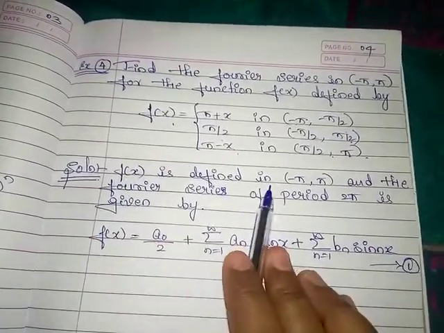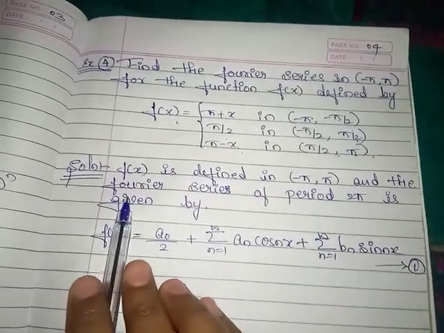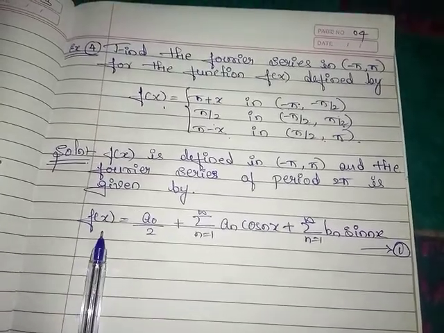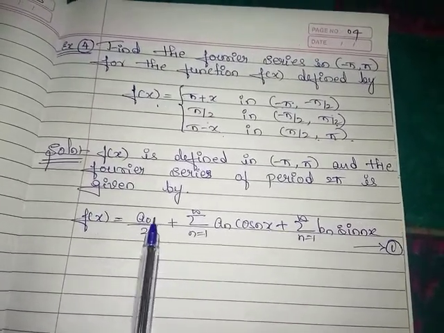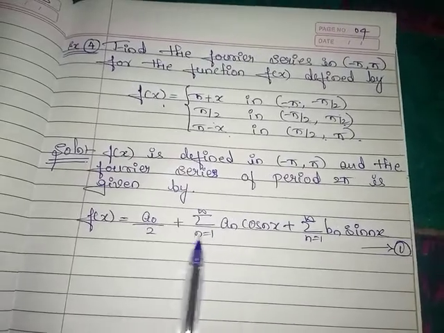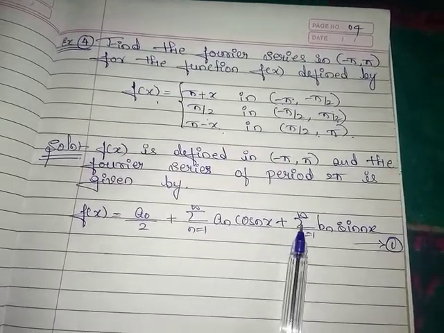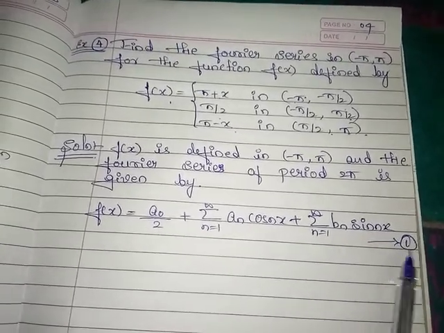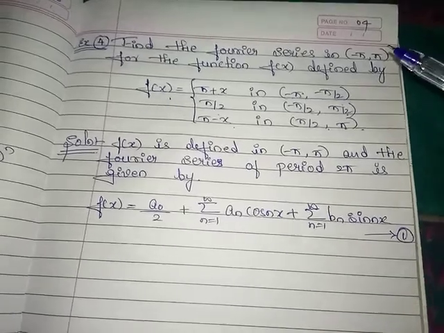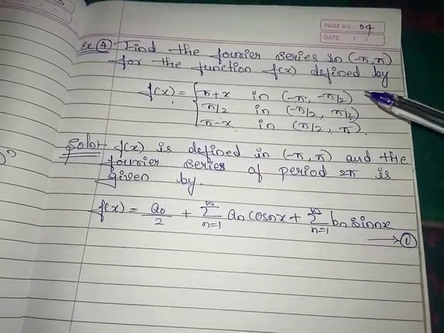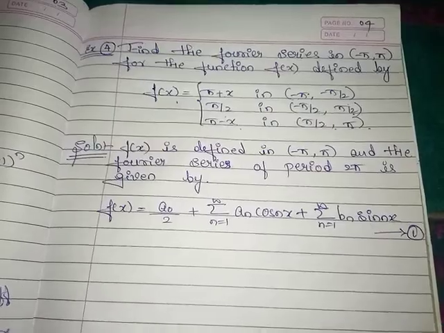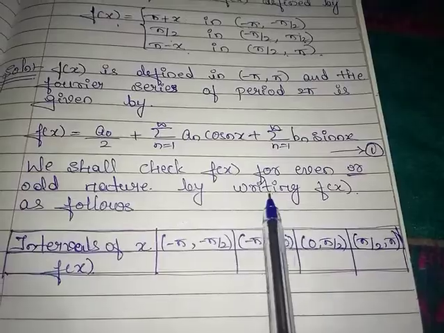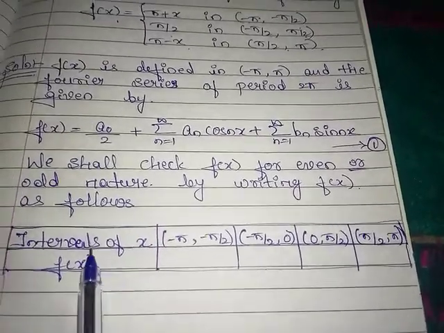Solution: f of x is defined in minus pi comma pi, and the Fourier series of period 2 pi is given by our Fourier series. Required Fourier series is f of x is equal to a0 by 2 plus summation n running from 1 to infinity an cos nx plus summation n running from 1 to infinity bn sin nx, which is equation 1. Now we have to check whether the given function is even or odd. For that we have to write the f of x as follows.